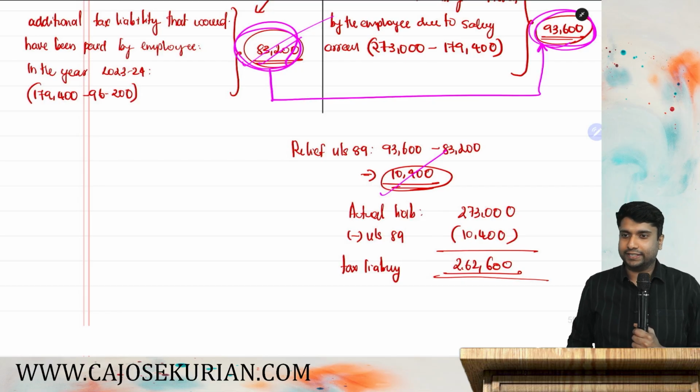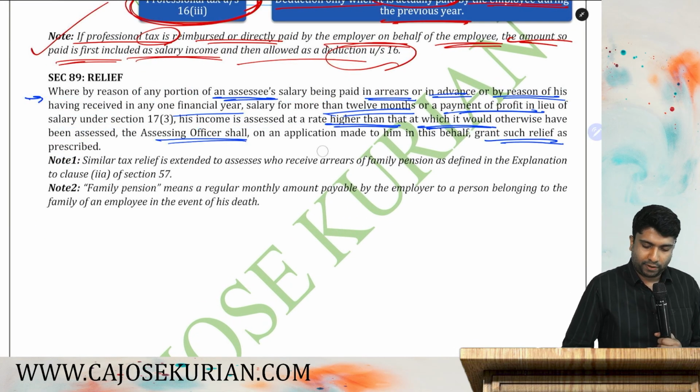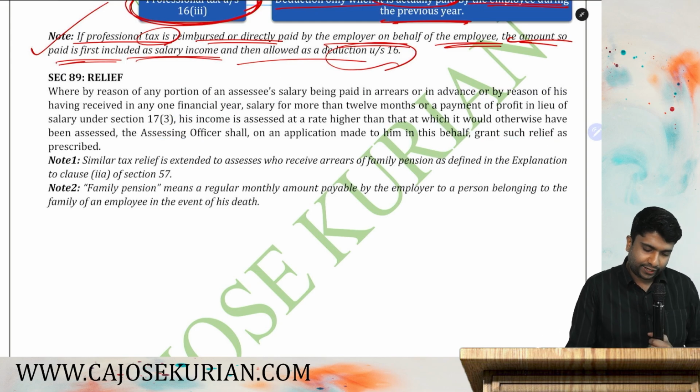Now let's go back to the theory and read that theory one by one. So what is relief under 89, friends? Very simple.